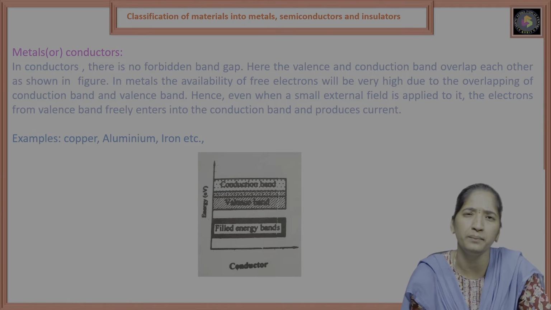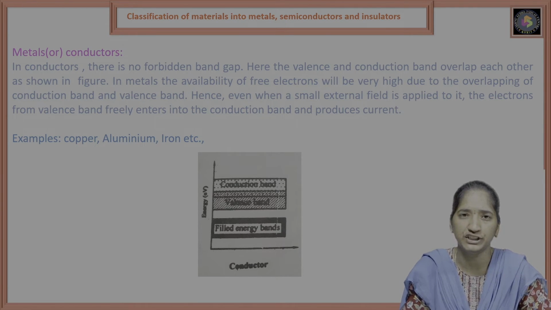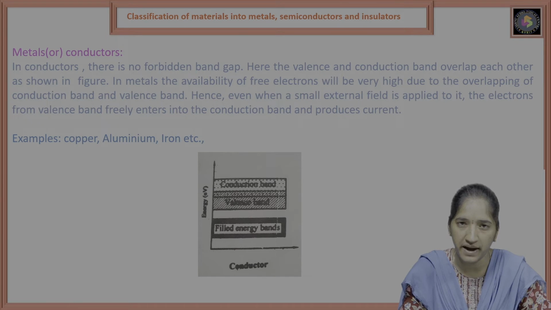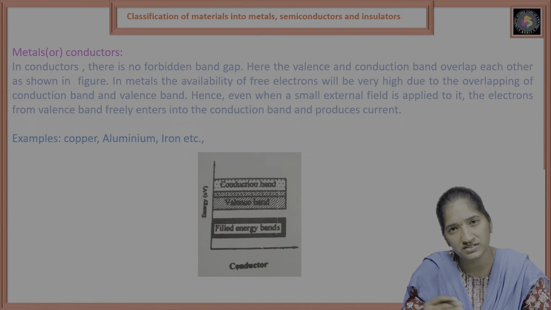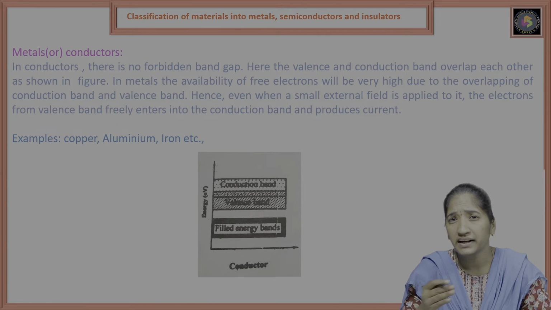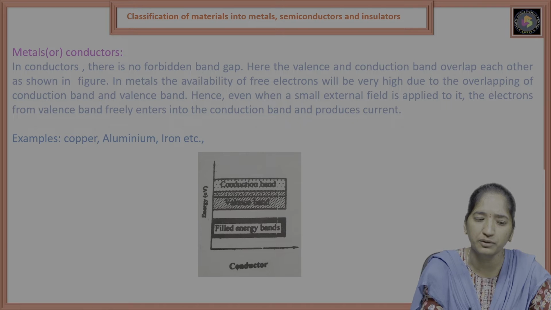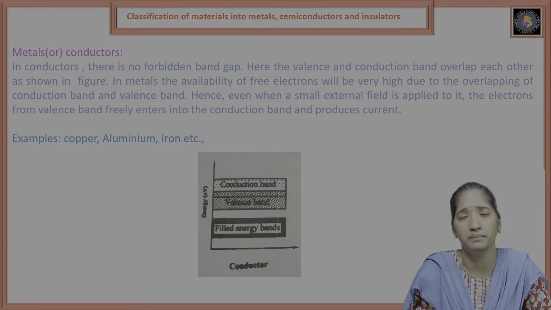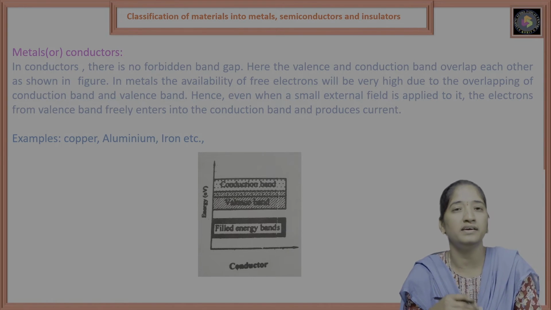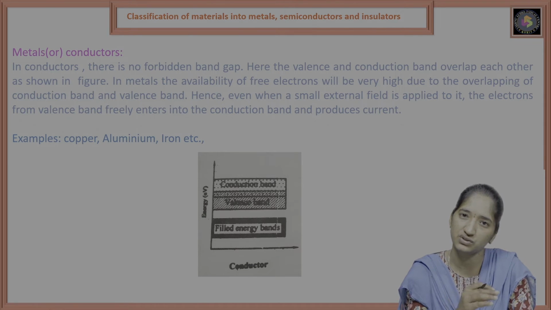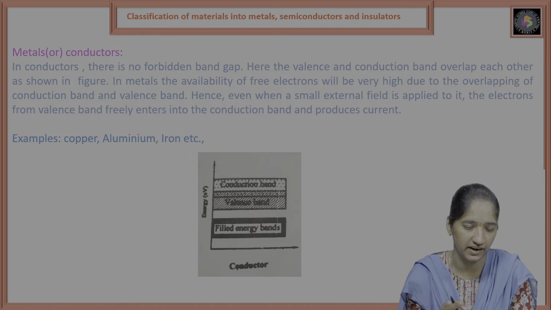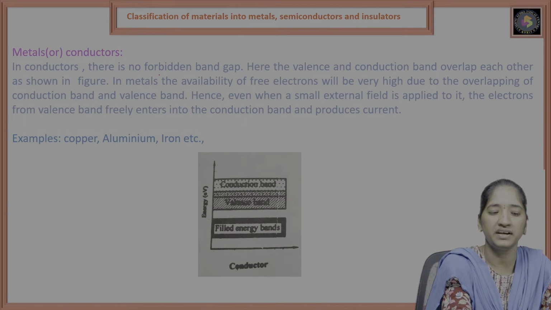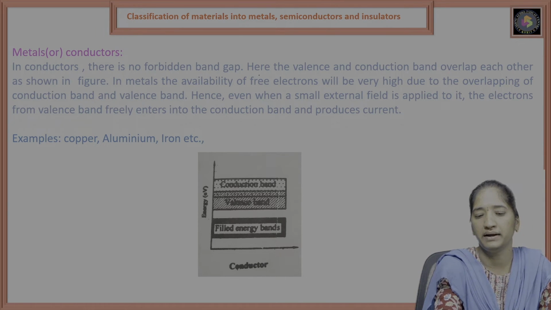The forbidden band gap is a region in between two energy bands which does not allow any energy levels, meaning it has no energy levels. When we discuss the conductor, there is no forbidden band, meaning all the energy levels are occupied in between. There is no forbidden gap between the valence band and the conduction band.